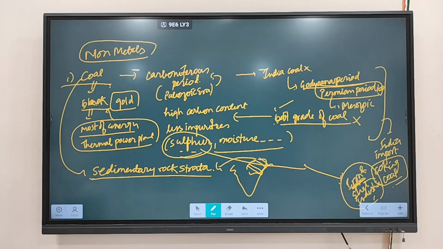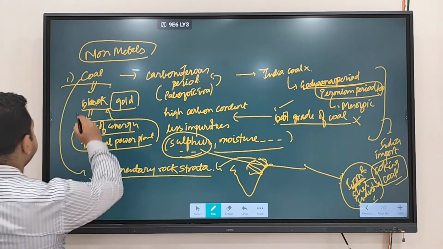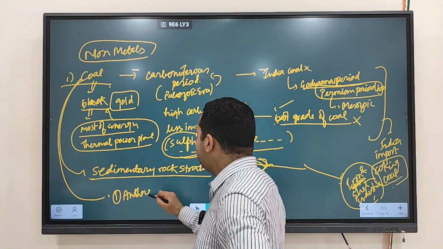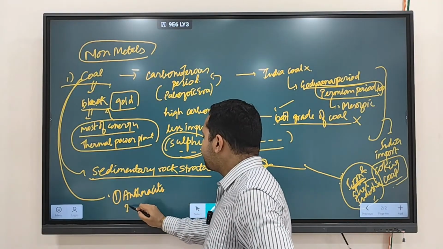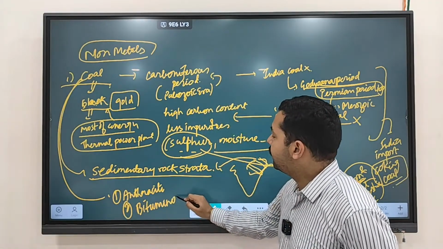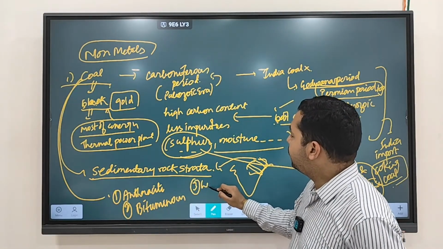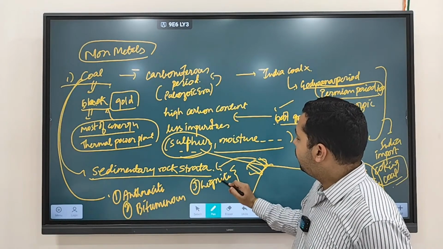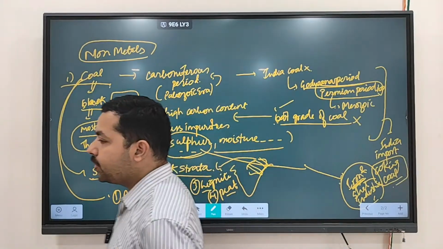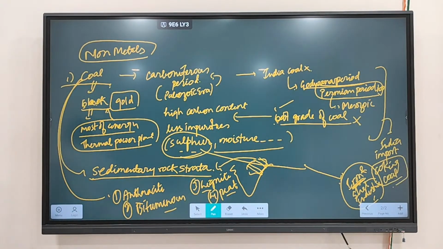Clear? What are the major types of coal? As we discussed, first is anthracite. Second is bituminous. Third is lignite. And fourth is peat. So anthracite, bituminous, lignite, and peat. These are nothing but different types of coal. Clear?